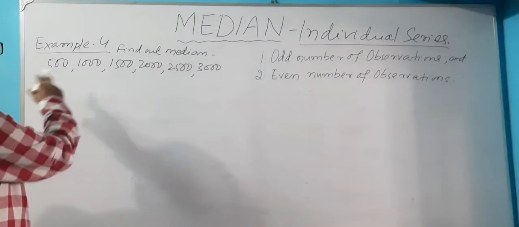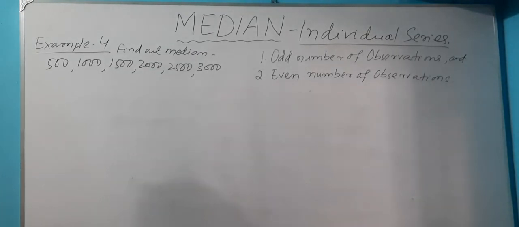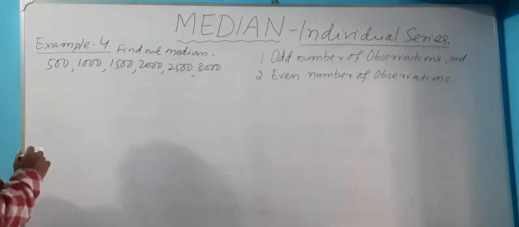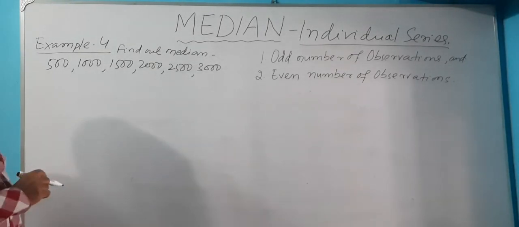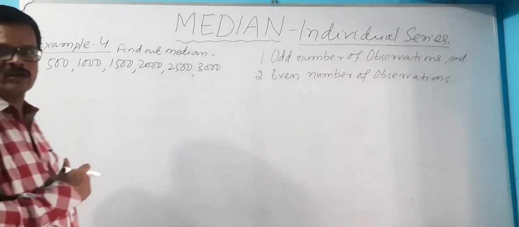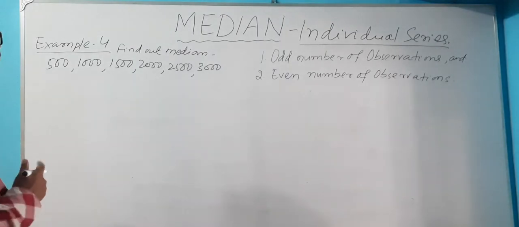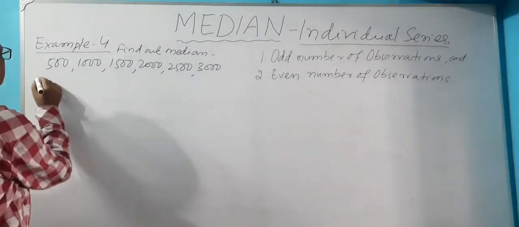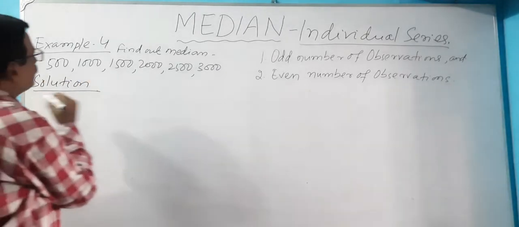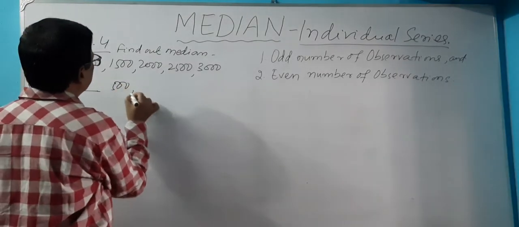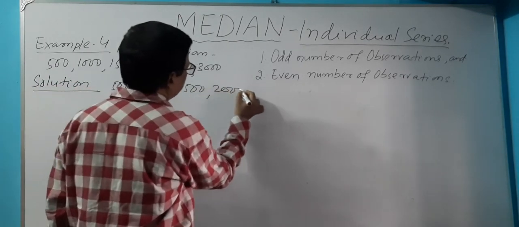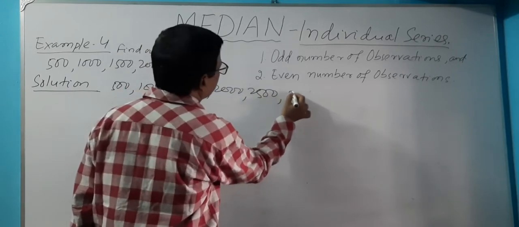Here another example is given, example 4: find the median. 500, 1000, 1500, 2000, 2500, 3000. You see here, the items are given in ascending order. So we have nothing to arrange, and it is not necessary to arrange this in ascending order. It is already given. Solution. Follow. The given data are again 500, 1000, 1500, 2000, 2500 and 3000.